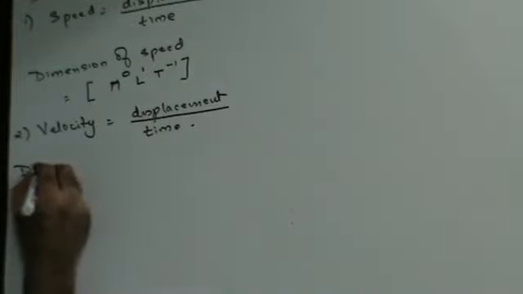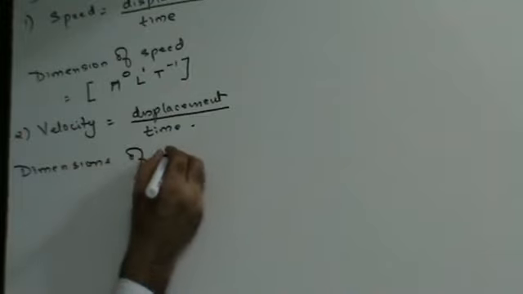Next, velocity. Velocity is nothing but displacement upon time. Therefore, what will be the dimensions of velocity? The dimensions of velocity will be MLT.